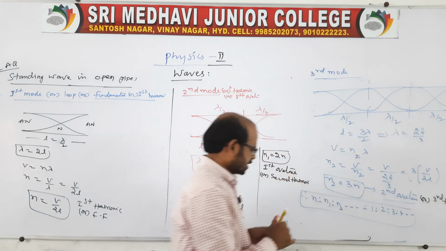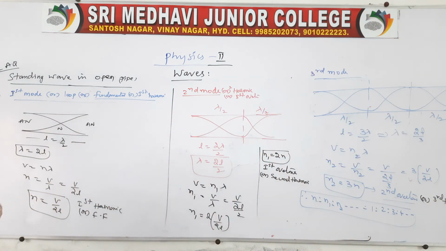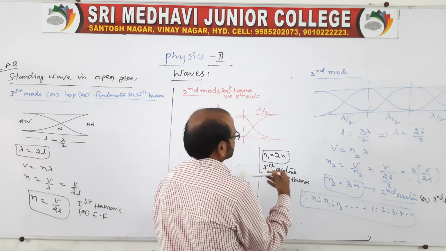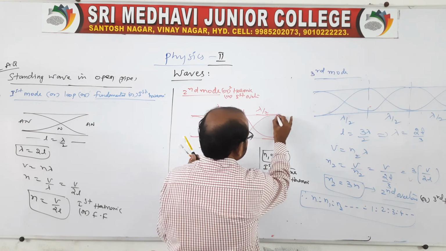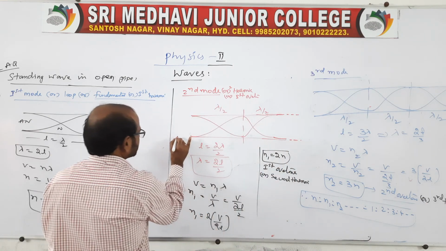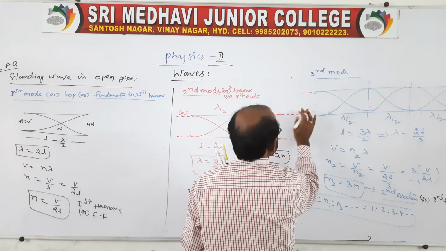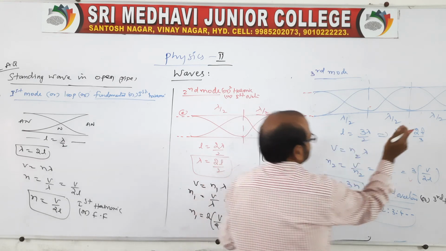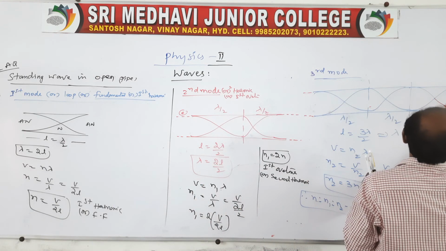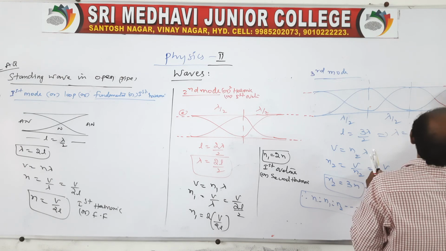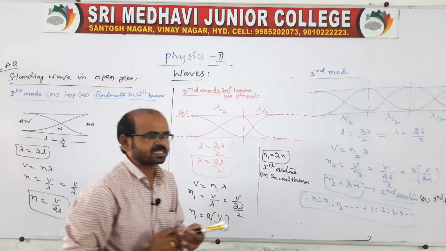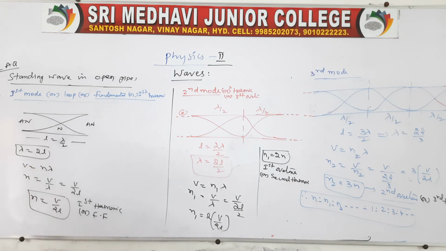In this case, in an open pipe, all modes are possible, whereas in case of a closed pipe, only odd numbers are possible. And here also remember, this is also very important at the end. The wave will come like this. Here also, because of what we call end correction, the wave will come a little outside. Because of air, it is reflected back. Because of air pressure, the wave is reflected into the same.